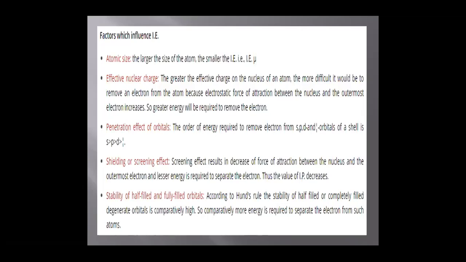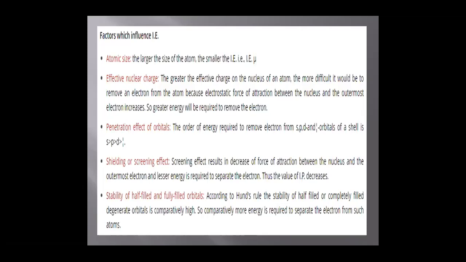The next effect, penetration effect of orbital. The order of energy required to remove an electron from s, p, d and f orbitals of a shell is as follows. The energy required to remove an electron from the s orbital will be more as compared to p, and the energy required to remove an electron from the p orbital is more as compared to d and f. D has more ionization enthalpy as compared to f.